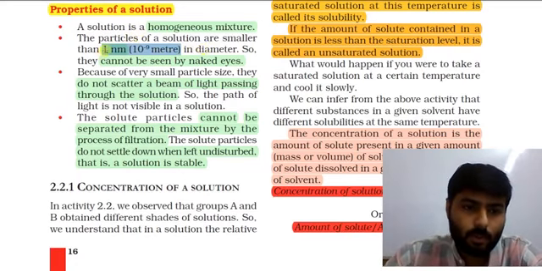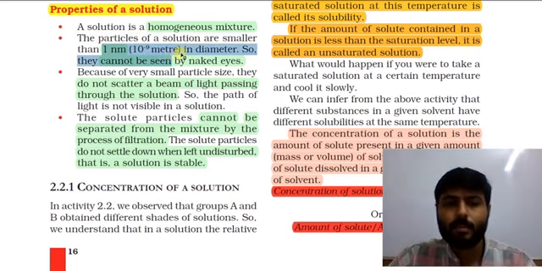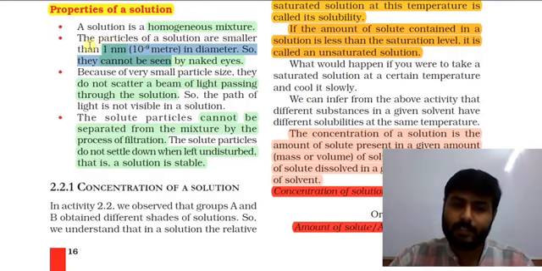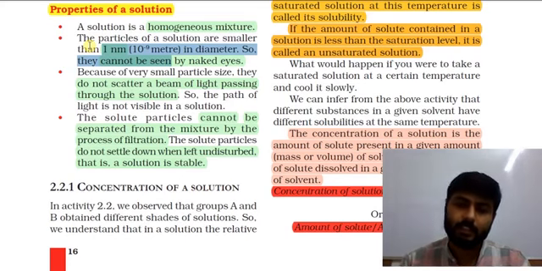You have to remember 1 nanometer is equal to 10 raised to minus 9 meter. So the first point, very obvious by the definition, is that it is a homogeneous mixture. Second point, the particles of solution are very small and their size is in the range of 1 nanometer.